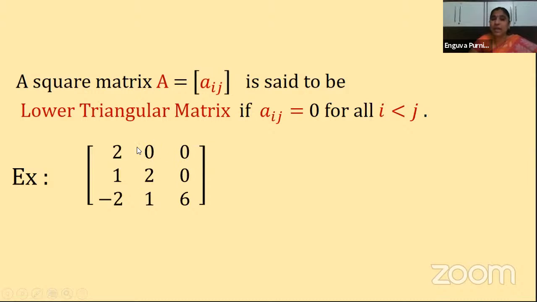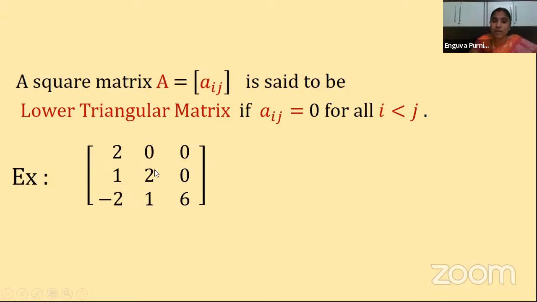And what is this? A13. Again, row number is less than column number, that is i less than j. So here also we have 0. What about this one? Second row, third column. So A23. The position of this element is A23. So that means i is less than j. So here also we have zeros.